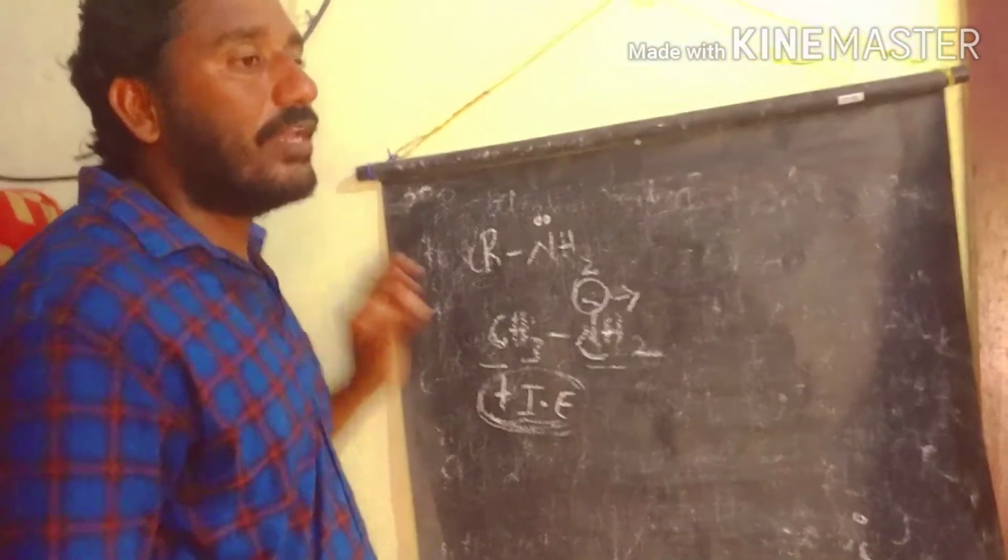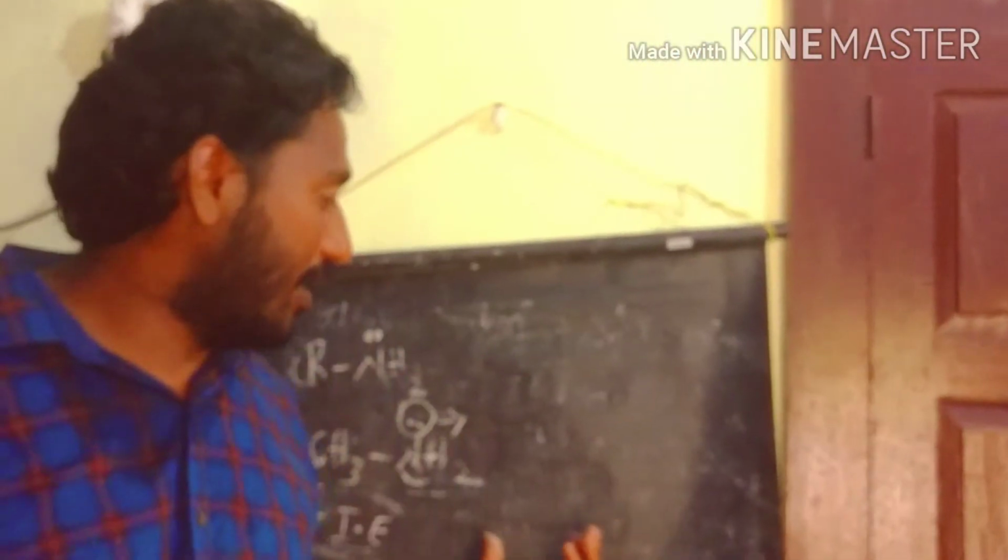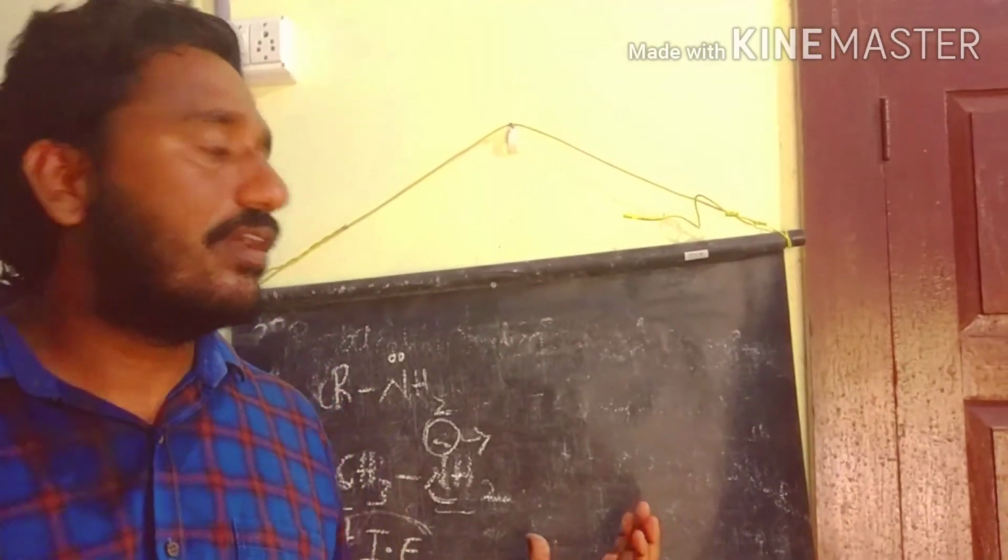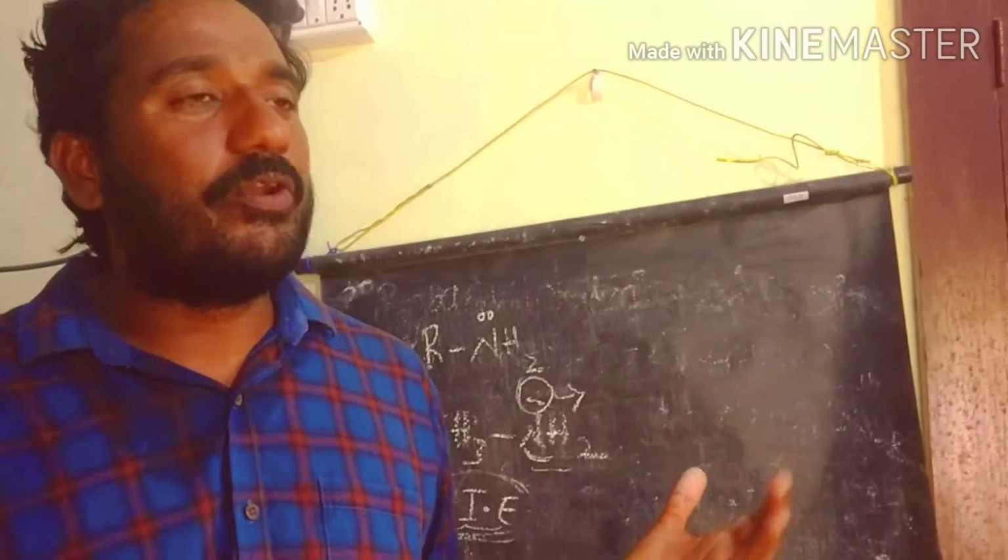Generally we have two factors for understanding the basicity of amines. The first is the inductive effect, that is electron charge on nitrogen. The second is the steric effect, steric repulsions. Let's discuss with a simple example.